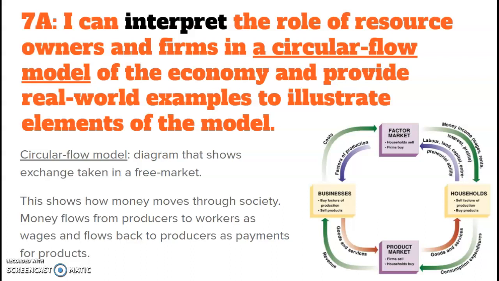The households provide the factors of production, the labor, the land, and the capital, to firms through the markets for factors of production. The firms will then use these factors of production to produce goods and services to be sold in the markets for goods and services. The households will then buy these goods and services from the firms. So basically, the households are buying from the companies.